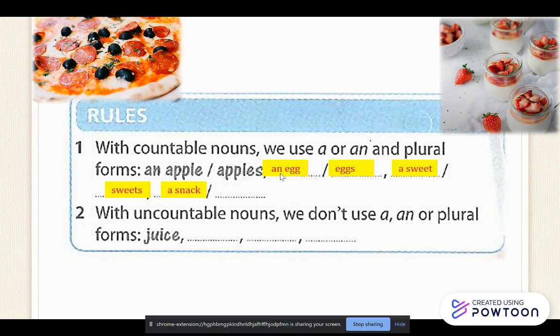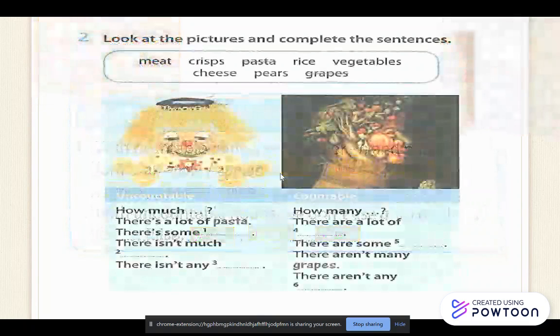A snack, s is a consonant, so we put a there. Next, we put S at the end of the word for plural. For uncountable nouns, the words that you gave as answers earlier are pasta, bread, and water. These are uncountable nouns.